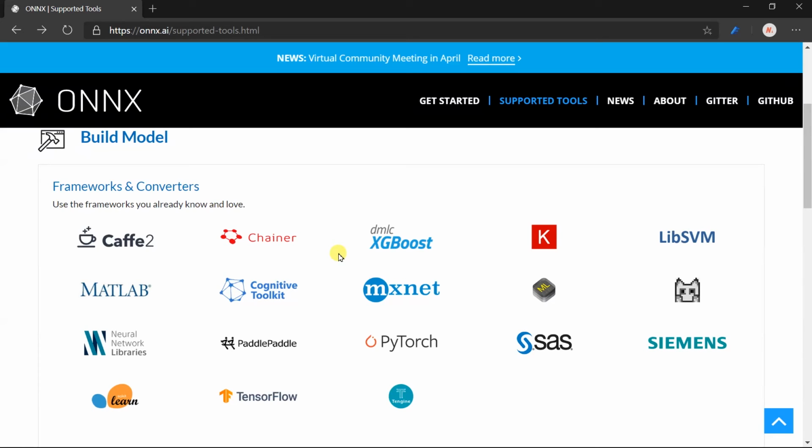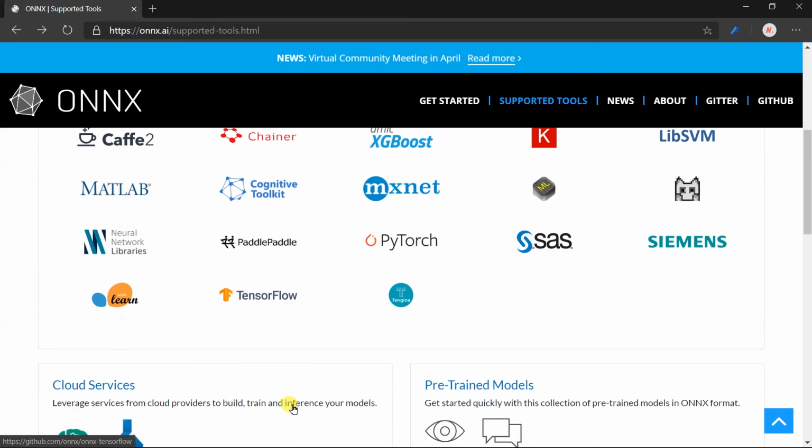Here are the frameworks that are currently supported by ONNX. It includes Caffe2, MATLAB, Scikit-learn, Cognitive Toolkit, TensorFlow, MXNet, and many more.